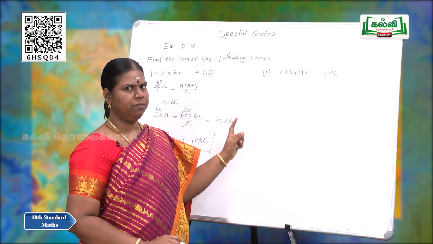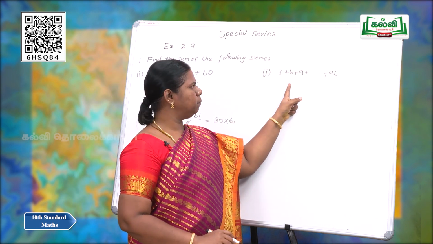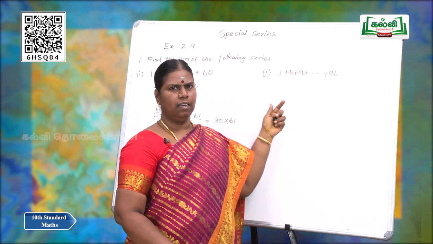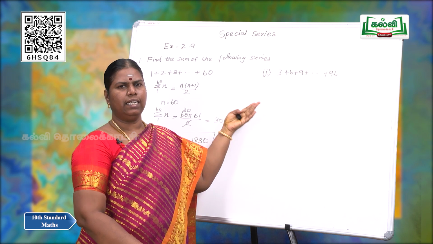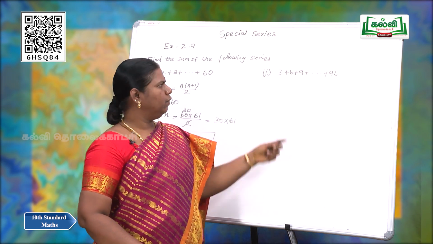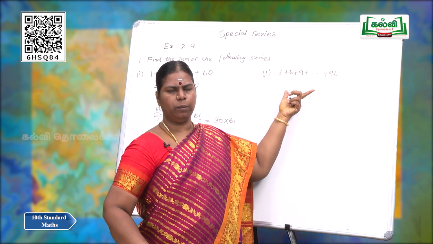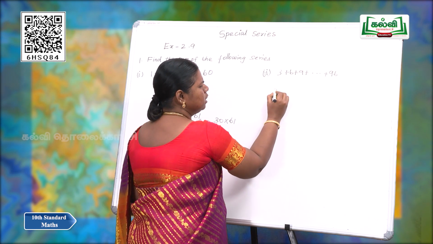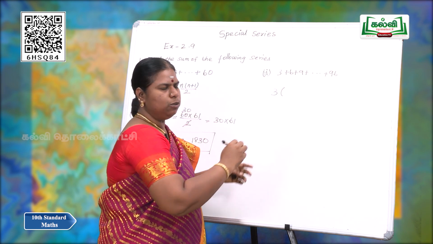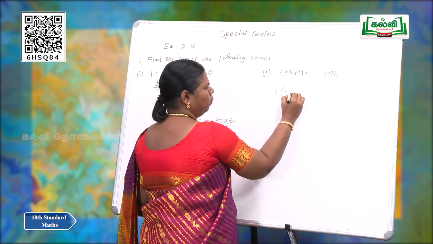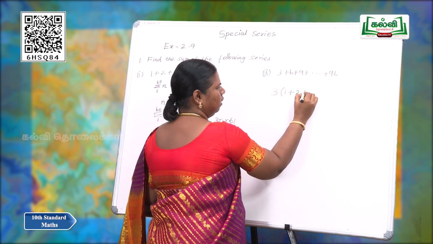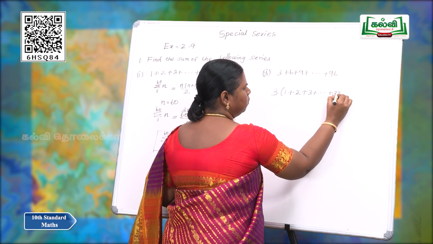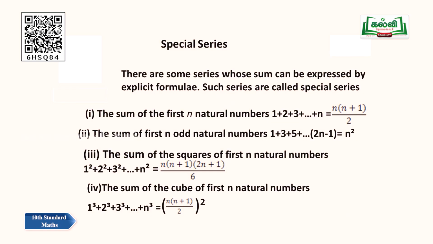In the second subdivision, we have 3 plus 6 plus 9 and so on till 96. Here, this is not the natural numbers. For that, we have to take 3 as common because all the numbers are divisible by 3. The expression will reduce as 1, 2, 3 up to 32 terms.